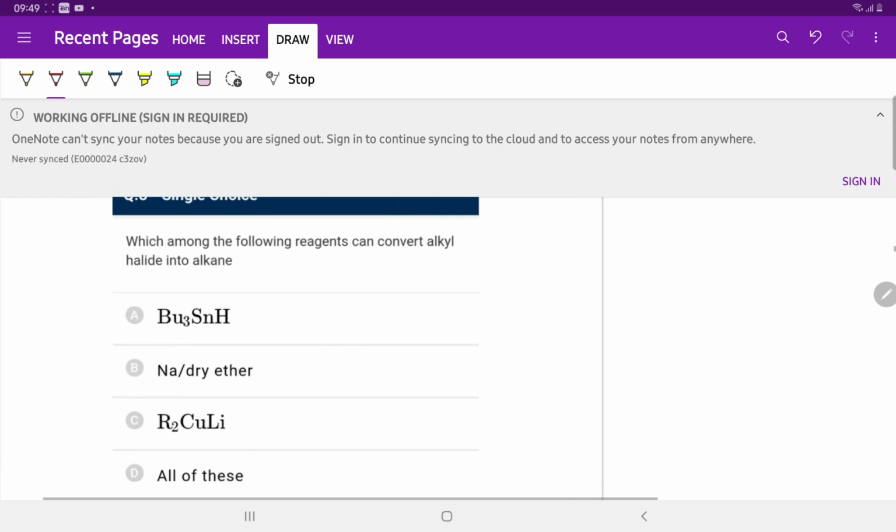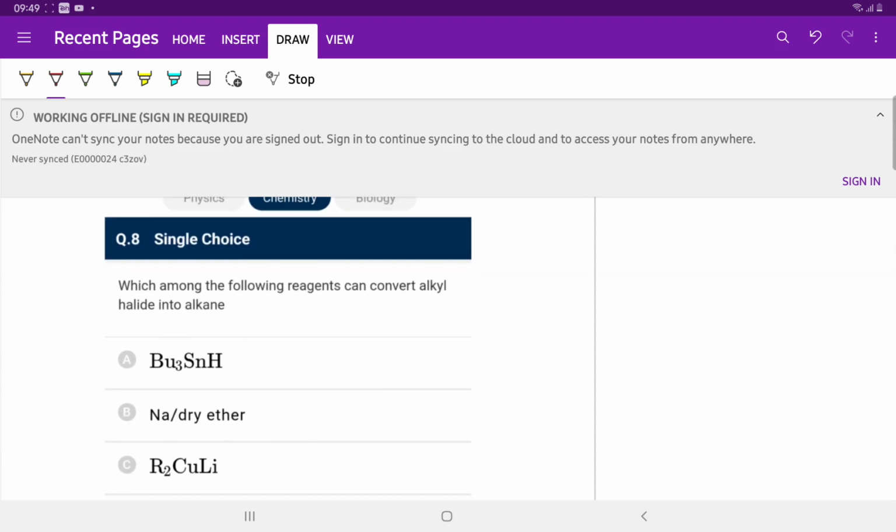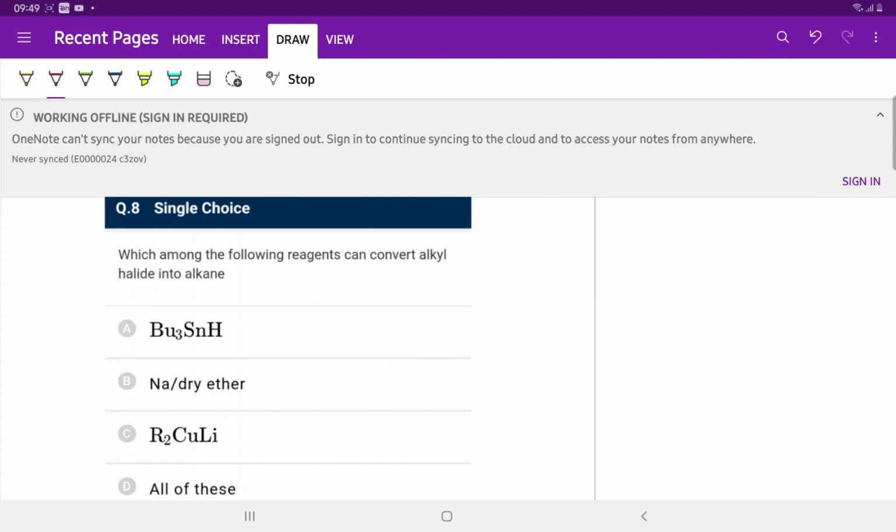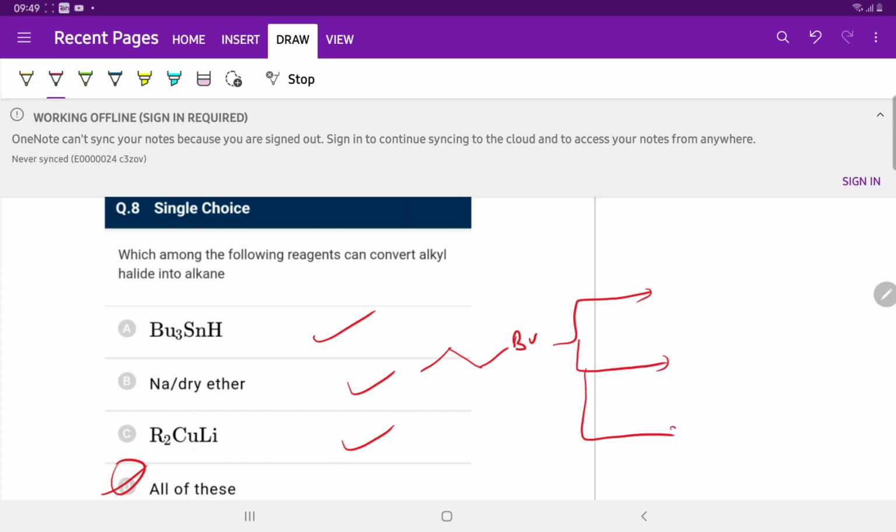Question number 8. Which among the following reagents can convert alkyl halide into alkane? Bu3SnH is a correct answer. Na in dry ether is a correct answer. Gilman reagent is a correct answer. All of these. If we write the reactions: 1-bromopropane reacts with sodium and dry ether, there is a Wurtz reaction and the product is hexane.